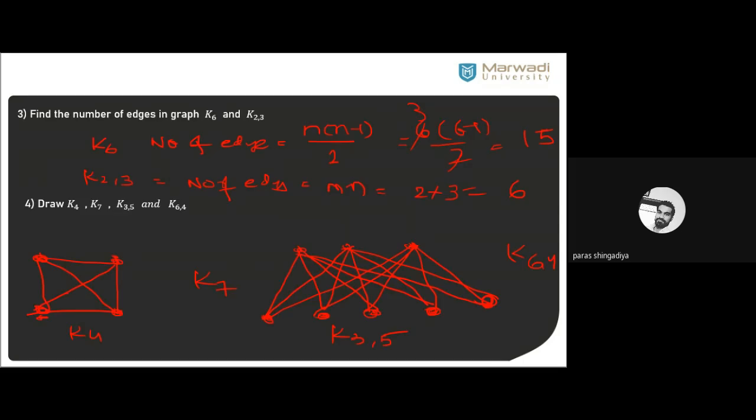Okay, all of you have done it. Is there any confusion, any query? And just practice some more examples. Find the number of edges in complete bipartite and complete graphs. Just change the numbers, just change the digits. You will get some more examples in class. Clear?